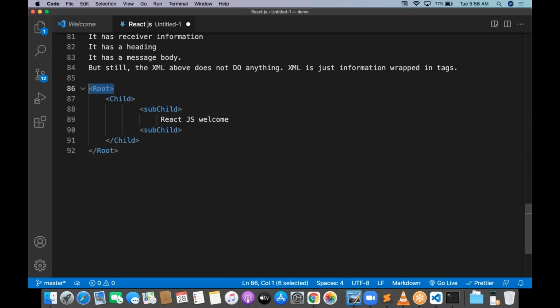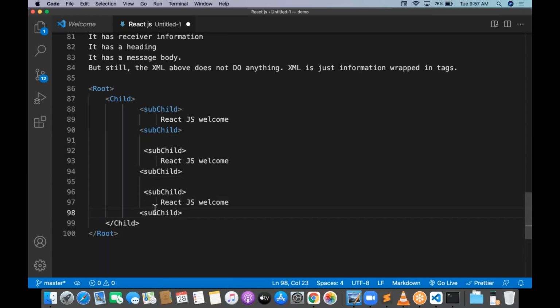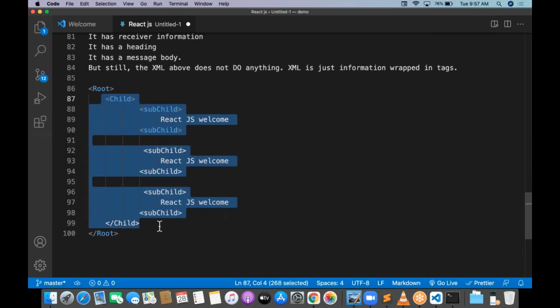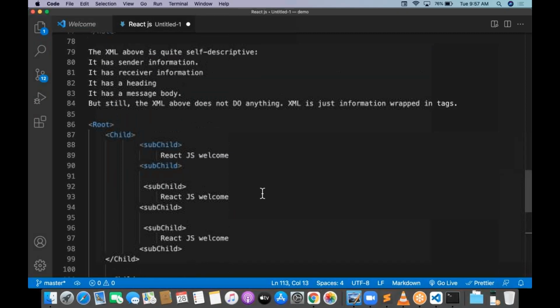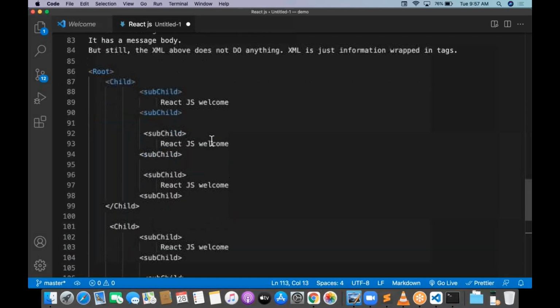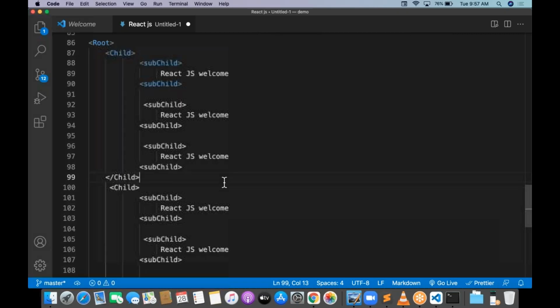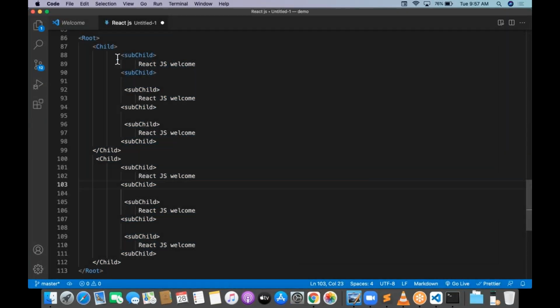See here, root is something, child is something, subchild is something. Each and everything is a component. Subchild is one component, and subchild is contained within the child. Child is one component. Inside the child, there are multiple subchilds available. Then inside the root, there are multiple childs available. Observe: there are 3 subchild components available inside the child, and 2 childs available inside the root component.